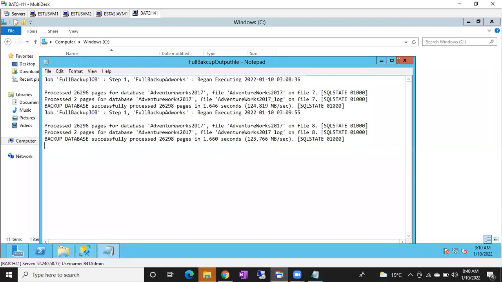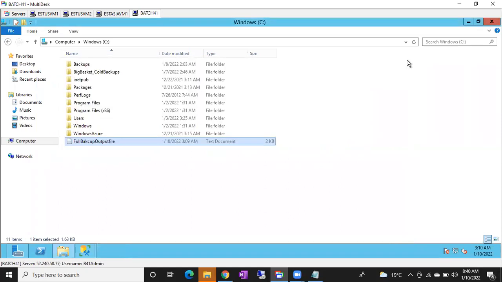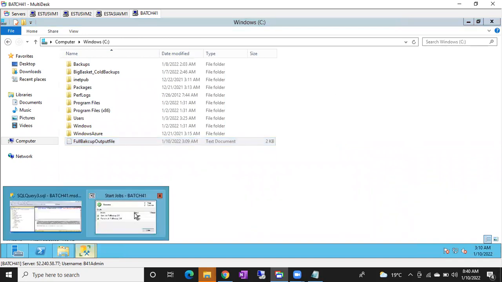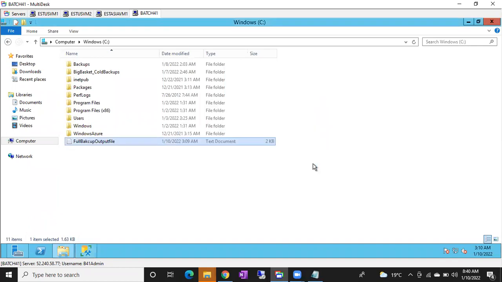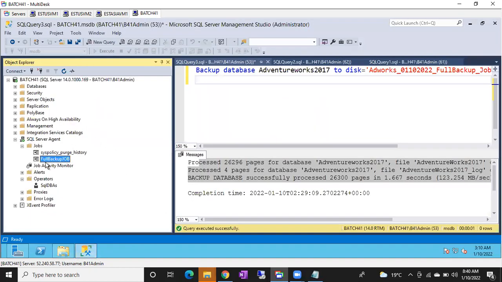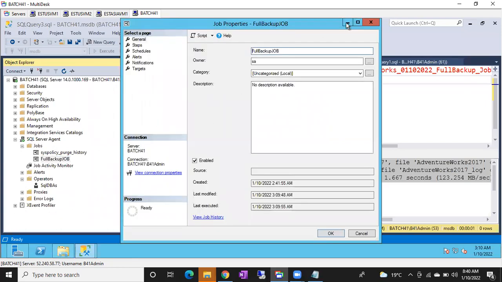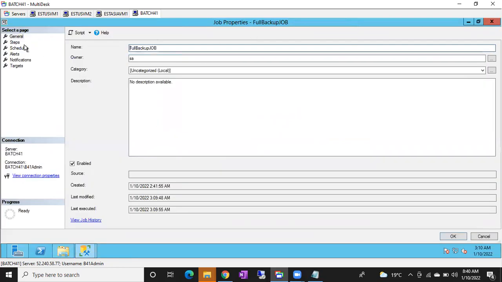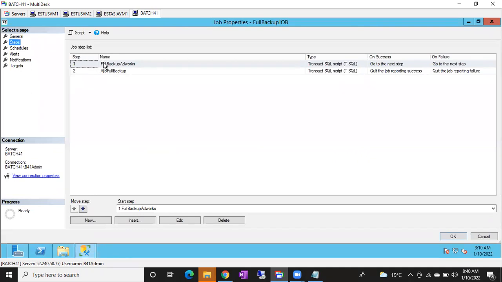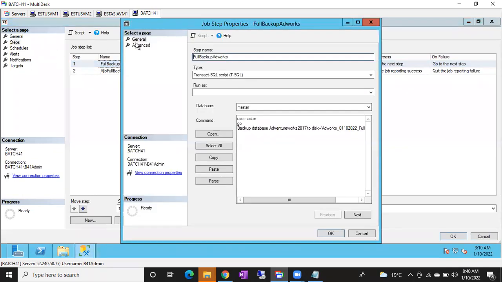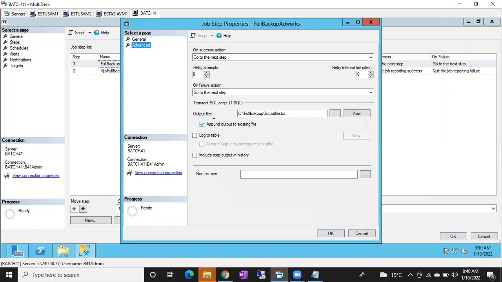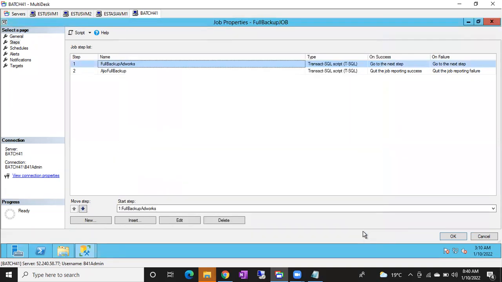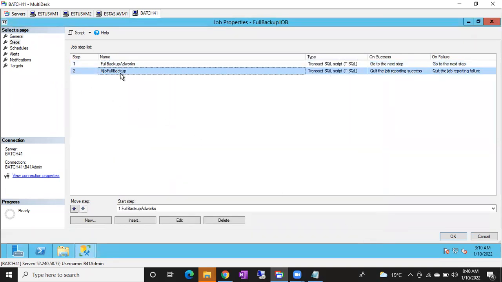Azure, why I cannot see, guys? Tell me, guys. I think what we have done is copy-pasted the same command, or we have not selected the step command for the second job. Very good. Okay, so I did not give this output file for the second job. Only for the first job I gave. In the advanced tab I gave the output file only for the first job, right? Again, for the next job's step also I have to give it.